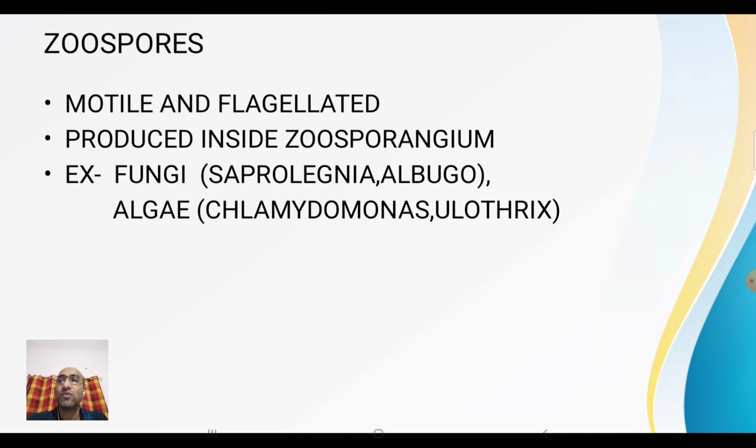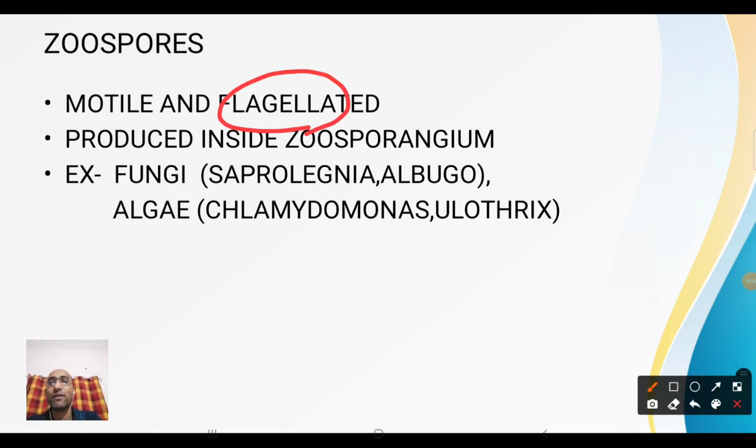First come to zoospores. These are motile and flagellated. Motile means they can move from one place to another with the help of flagella. Here flagella are found, that is the reason why we call them flagellated. Got it? And these are produced inside the zoosporangium. Zoosporangium produces zoospores. Got it?